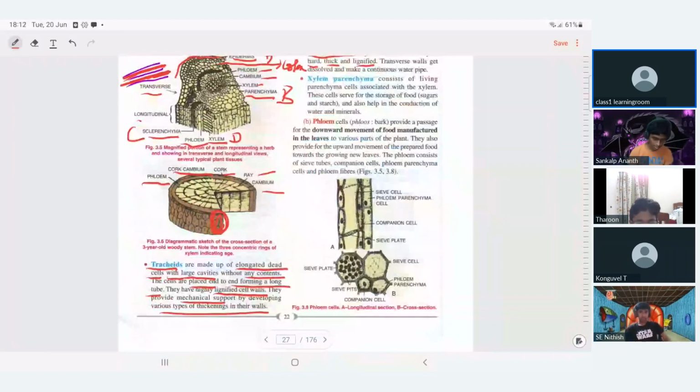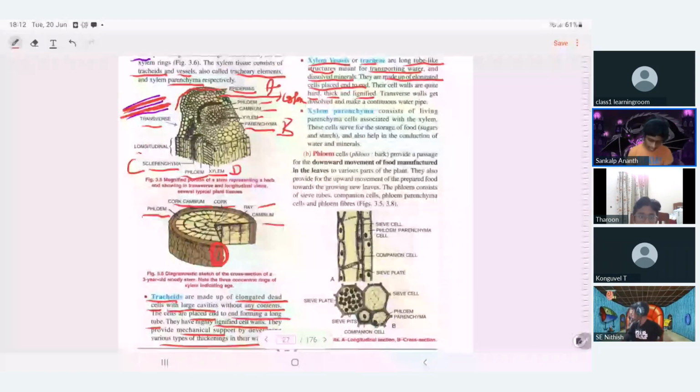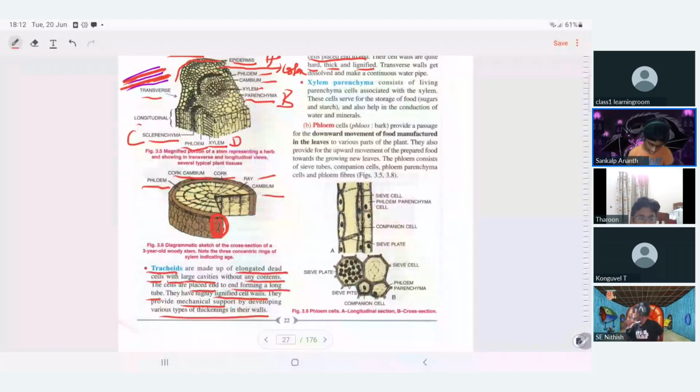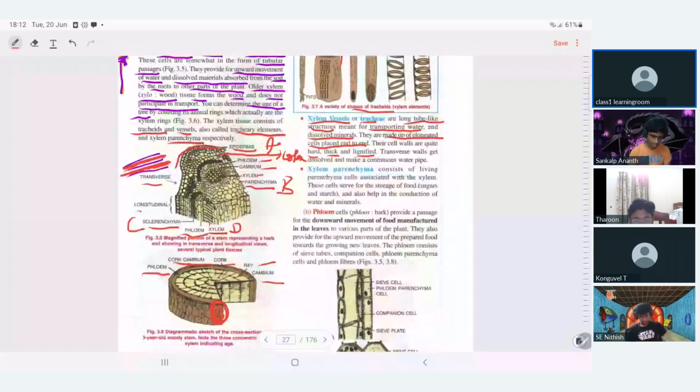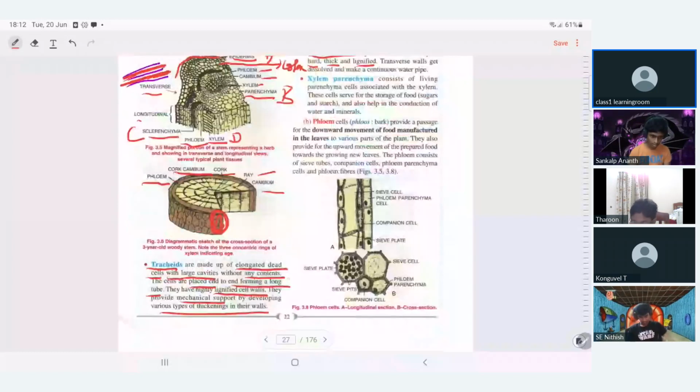Tracheids and vessels together are called what? Together, tracheary elements. They share most of the characteristics: elongated cells, long cavities without any contents, end to end forming a long tube, lignified, mechanical support, various types of thickenings in their walls. The same thing you can see.